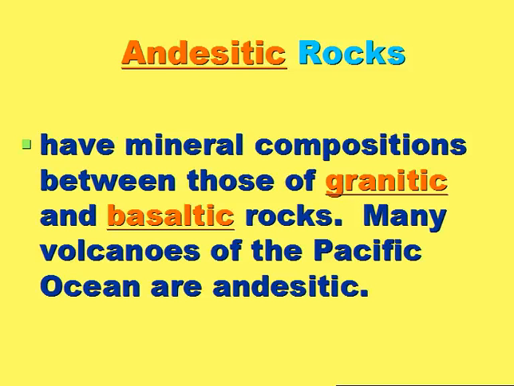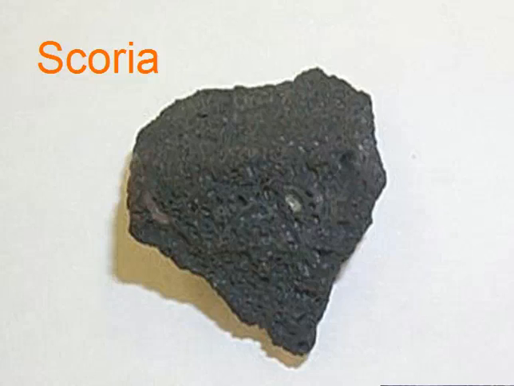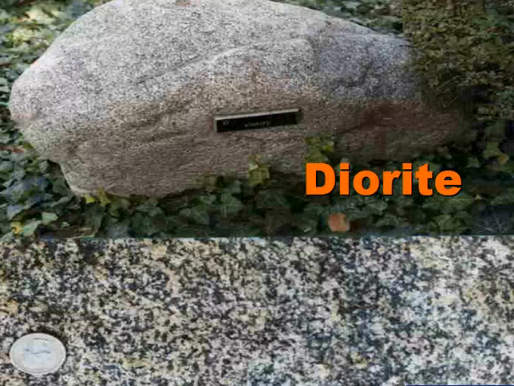Now there are also those in-betweeners. What about those rocks that have greater than 52 but less than 66? Well, they're called andesitic rocks. These have mineral compositions between those of granitic and basaltic rocks. Many volcanoes of the Pacific Ocean are considered to be andesitic. Basalt was an example of basaltic rocks, granite's an example of granitic rocks, while andesite is a good example of andesitic rocks. Scoria could be in this category, and diorite. Here's another example of diorite.